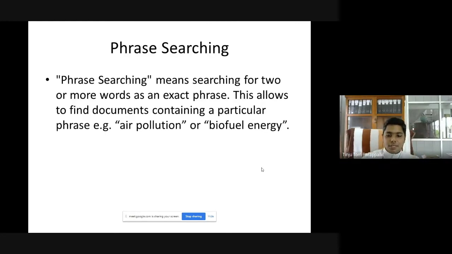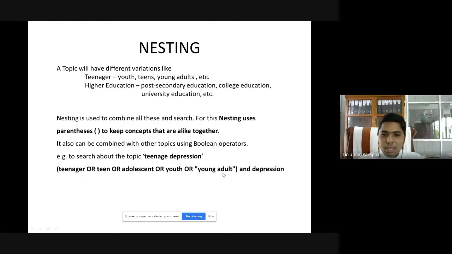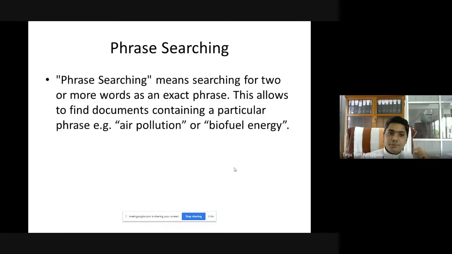Another one is phrase searching. See, in this one, young adult is written in quotation marks. Why? It is a phrase. If you want to search for a phrase together, we need to put quotation marks around it. That is phrase searching. These are the major basic techniques that you use in search engines as well as academic search engines and academic databases.